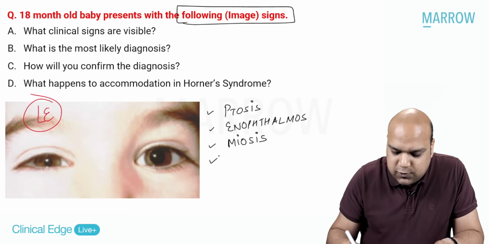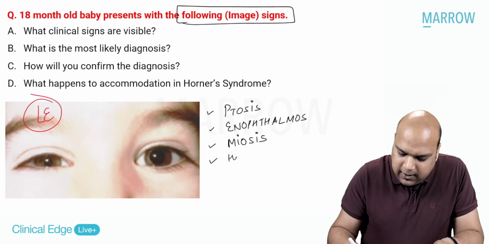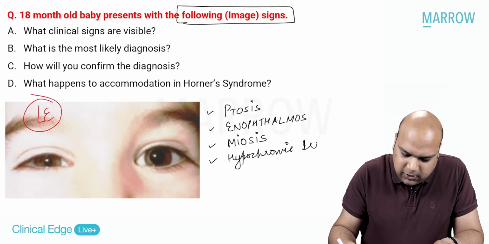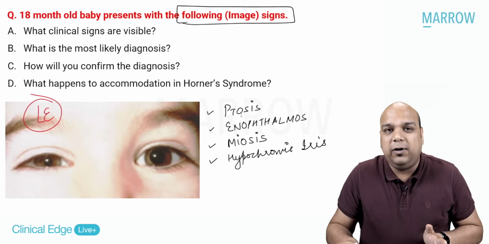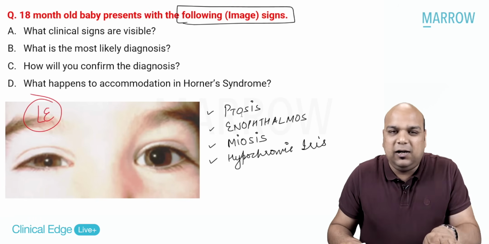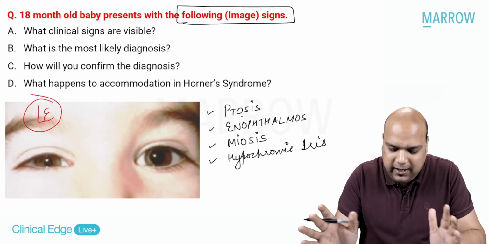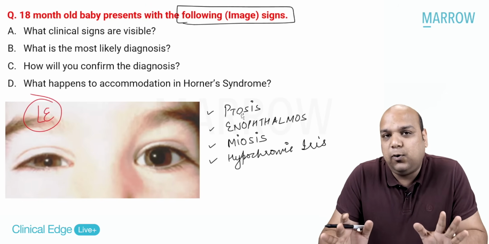And I also see some kind of hypochromic iris. Not very evident, but yes, if I see, this is darker brown, this is lighter brown. It is not going to be absolutely white and black, right? I hope you understand. But I see some kind of hypochromia also.